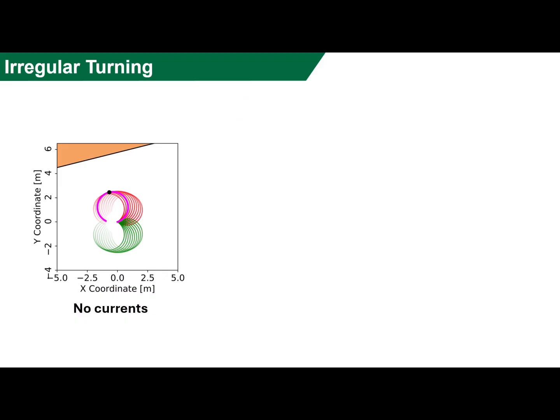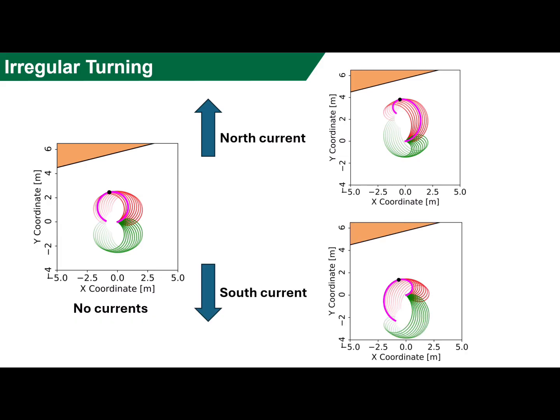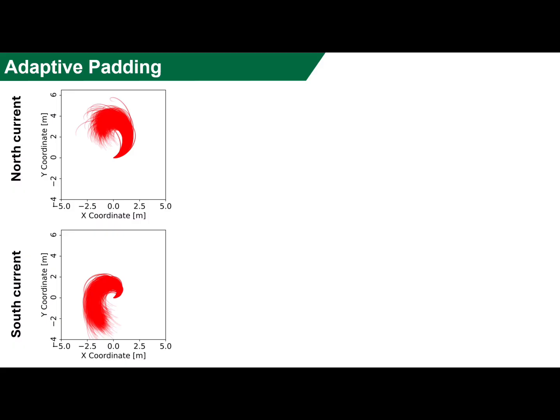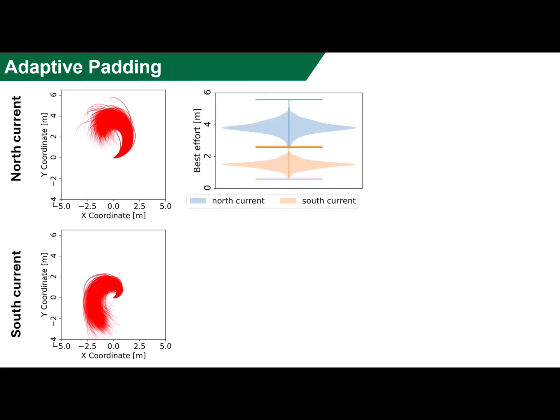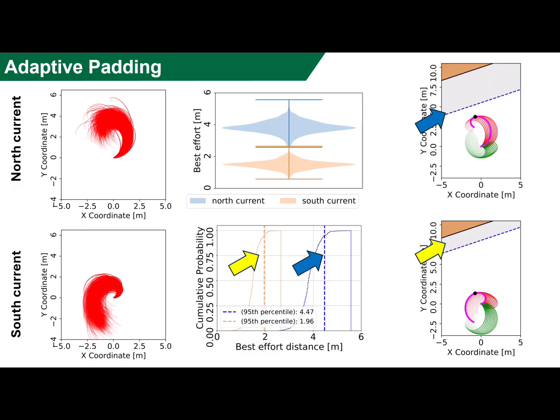Without disturbances, the robot traces a regular turning circle as a contingency maneuver. However, in the presence of the disturbances, the turning shape becomes irregular, varying the no-go zone. To identify such varying area, especially when there are noisy disturbances, we sample as per vector field distribution. Here is an example of two current direction comparisons. Using these samples, we compute the percentile of distances to closest edge and define a probabilistic collision bound. This distance is used as an adaptive padding offset from the original boundaries of the obstacle.